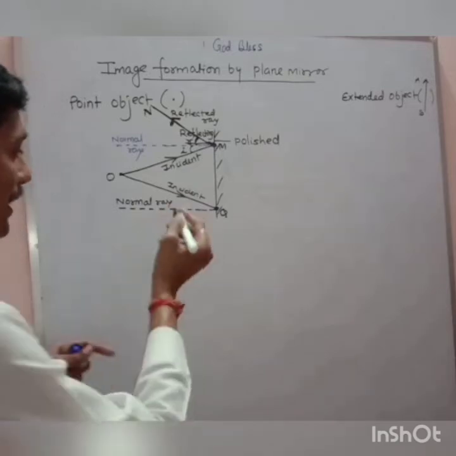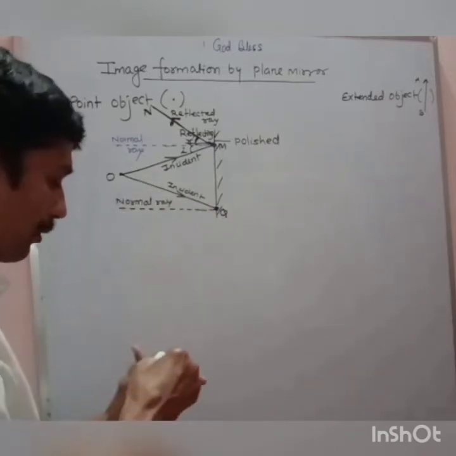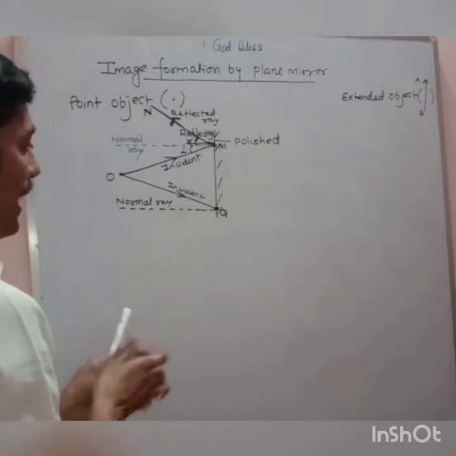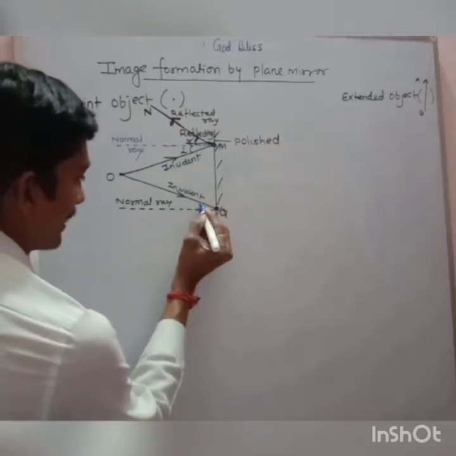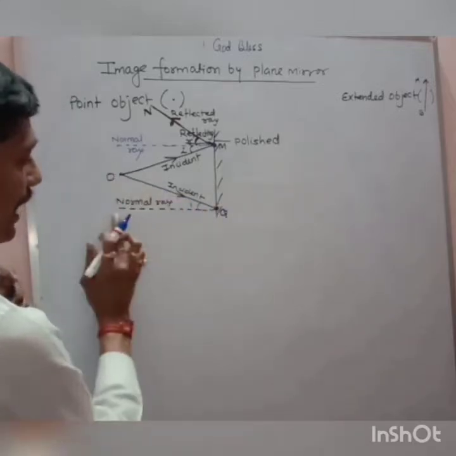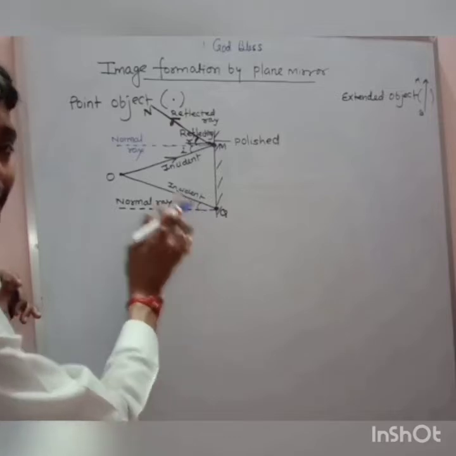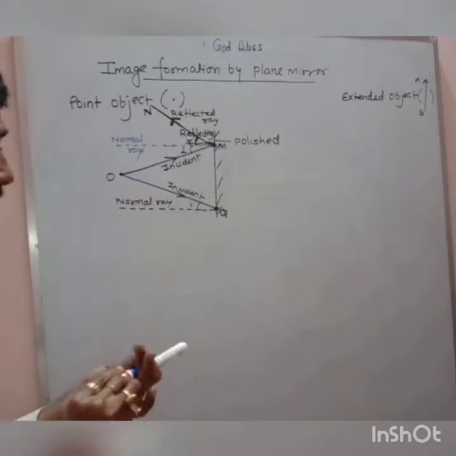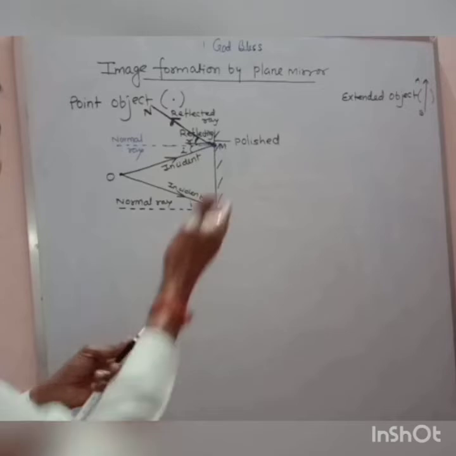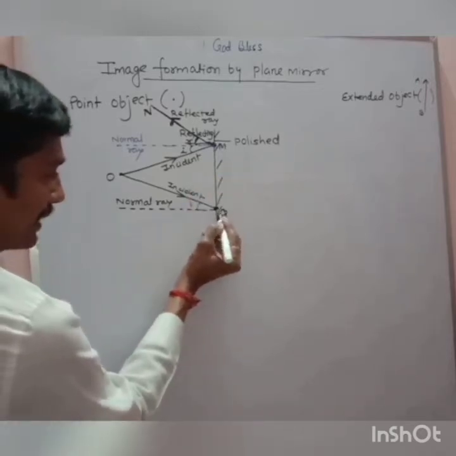Now my dear, again this is the incident ray, this is the normal ray, and therefore they make an angle, like that angle is angle i. You all know, because this is the incident ray and this is the normal ray, so they make an angle called the angle of incidence. Similarly, this ray will also bounce back in the same medium because it strikes the reflecting surface.